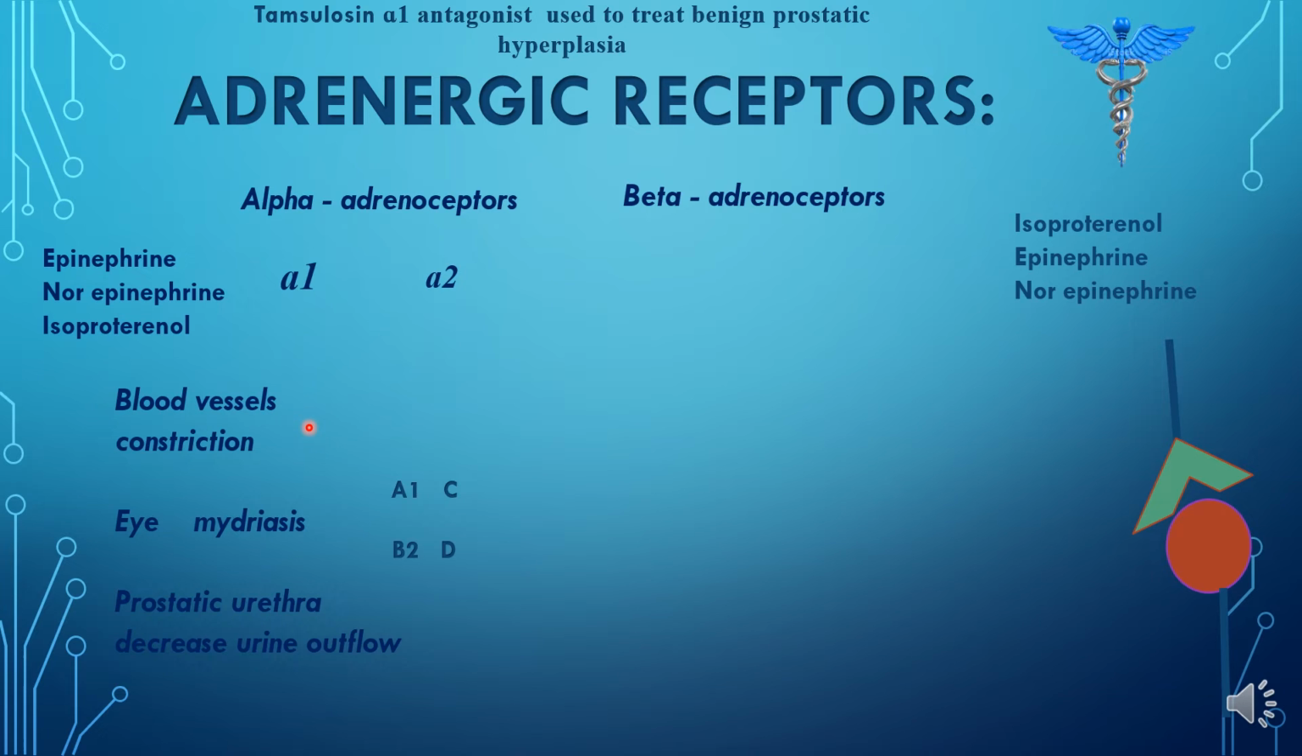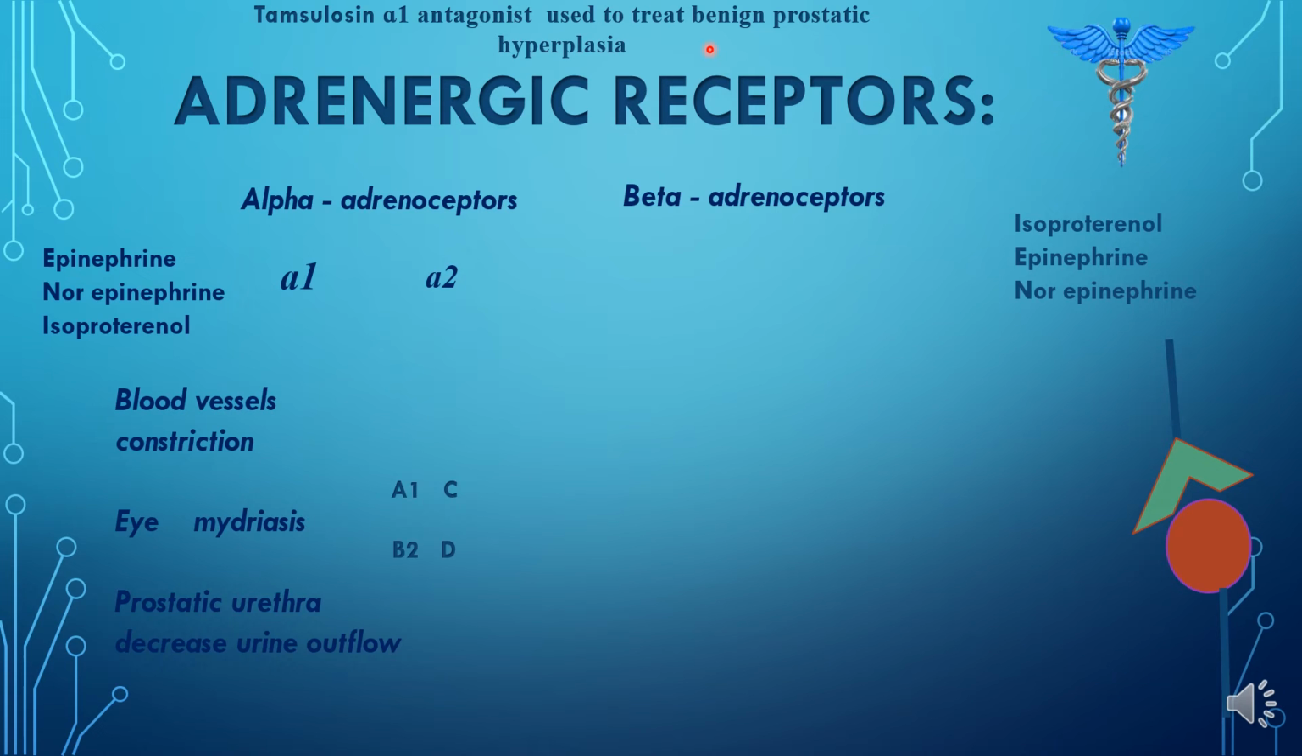In the blood vessel, the alpha 1 receptor causes blood vessel constriction. In the eye, it causes mydriasis, which is the dilation of the pupil, while in the prostatic urethra, it decreases the urine outflow by contracting the sphincter muscles. Now remember a condition, benign prostatic hyperplasia, BPH. This benign prostatic hyperplasia also decreases urine outflow.